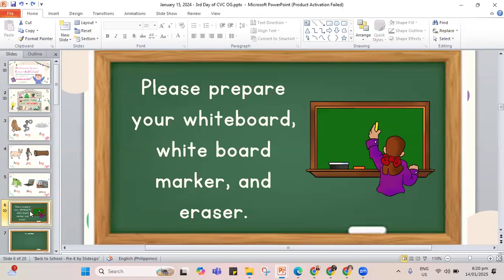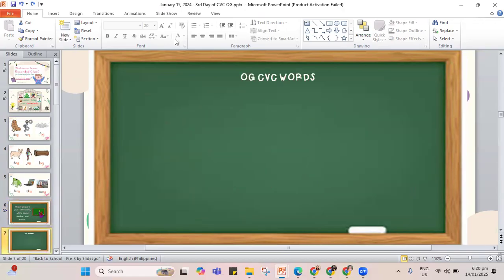Please prepare your board, your whiteboard marker, and your eraser. We are going to practice some of our words on the board. So on my screen, I am going to write the word and you have to follow what I wrote. The first word that I will write is the word cog. C-O and the letter G. This is the word cog. The cog is inside a machine, like maybe a clock or your watch, and inside of an appliance like the electric fan or the refrigerator.